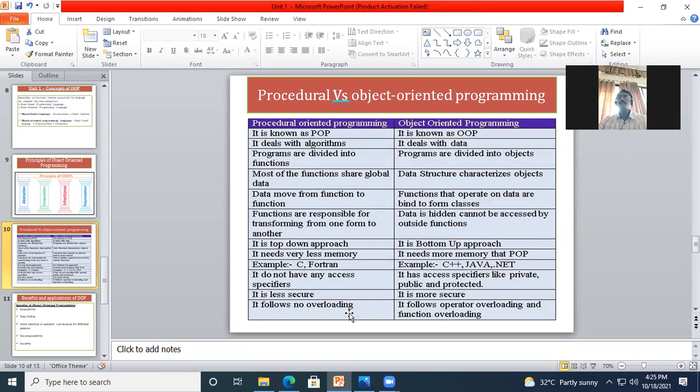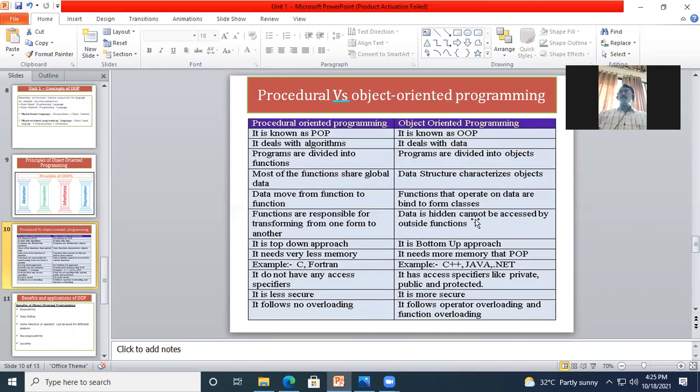Just now we have seen overloading, that means which part? Polymorphism. It follows no overloading, that means we don't have the polymorphism concept under procedural oriented programming language, whereas we have this polymorphism concept in object oriented programming. Okay, we have missed one.